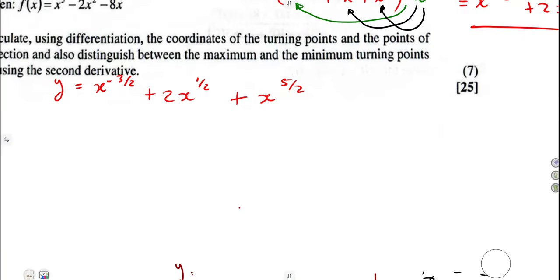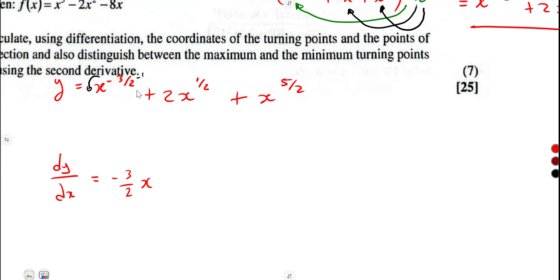It is easier now when these terms are separated, as we can see this one on its own, this one on its own. So the derivative of y with respect to x is equal to what? Remember the concept: you drop the power, you subtract 1. If you drop the power, that's minus 3 over 2 x, subtract 1.